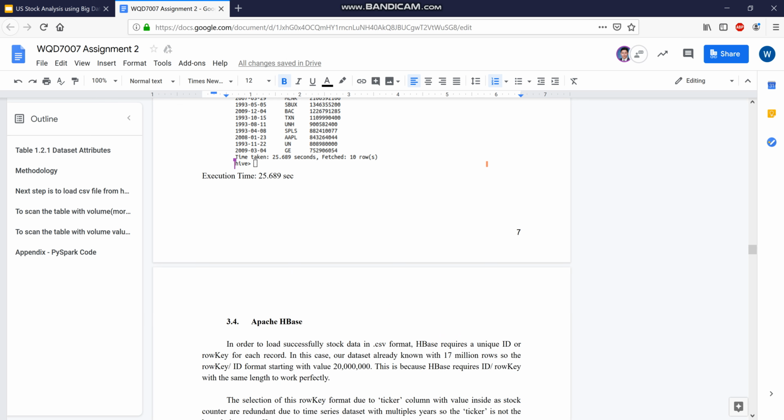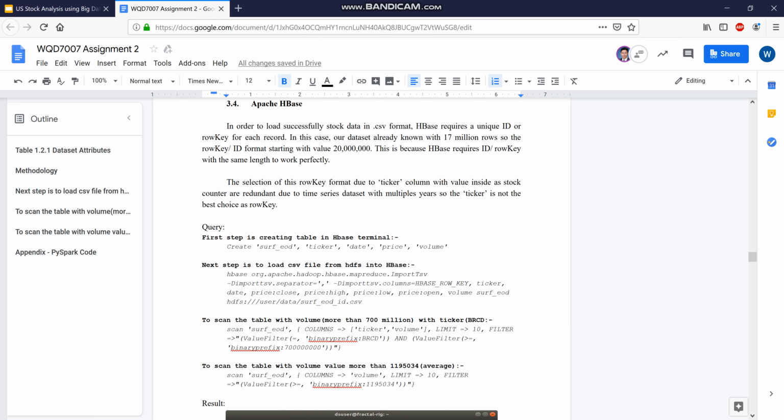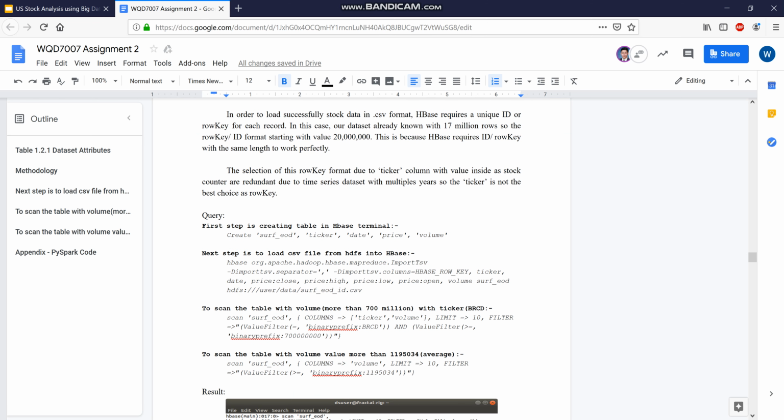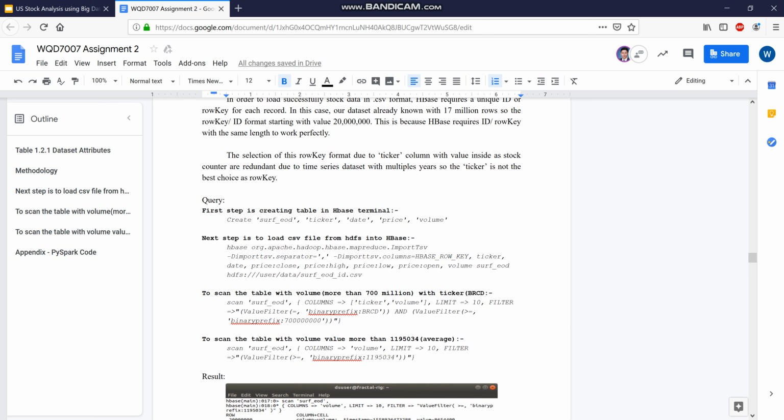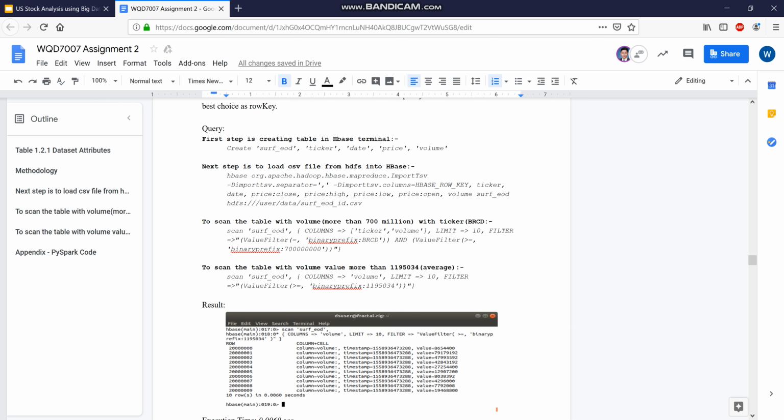Next, HBase. We faced some issues when we ran HBase, but this is the closest script that we were able to run, where we create a table, load the data from CSV manually, scan the table, and try to get the top 10 values from the table we created earlier.